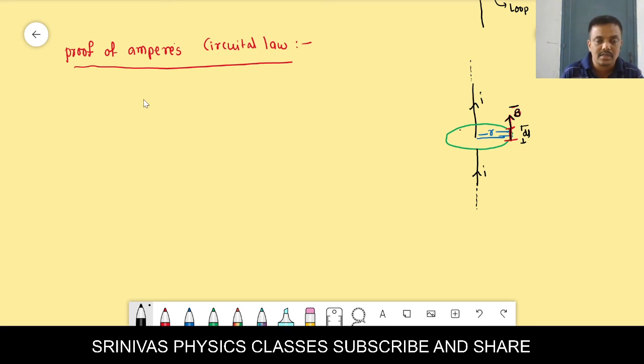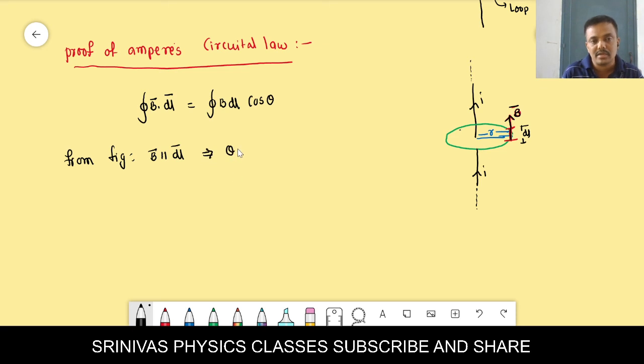Okay, I am going to start. Integration of B bar dot dl bar, I want to prove the Ampere circuital law. The formula A bar dot B bar is AB cos theta, so B bar dot dl bar is B dl cos theta. But from the figure, B bar is parallel to dl bar, is it correct? B bar and dl bar are along the same direction, so the angle between them is 0.